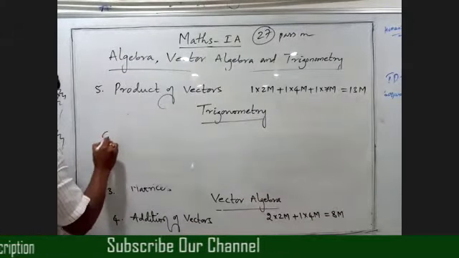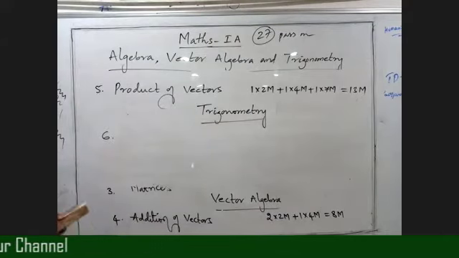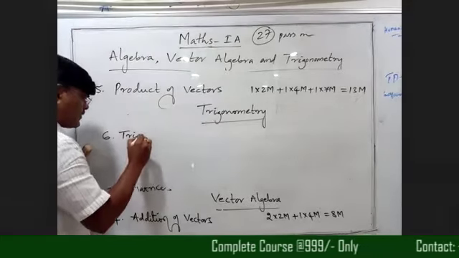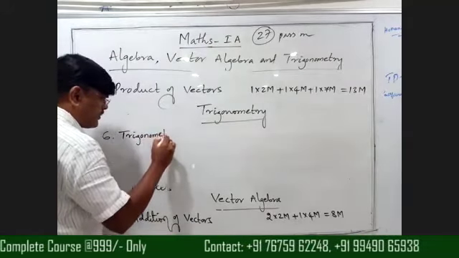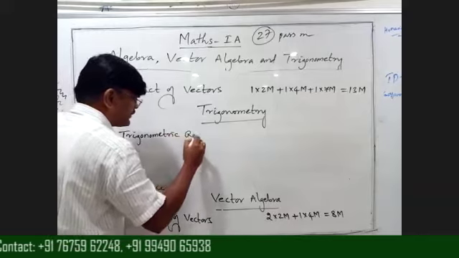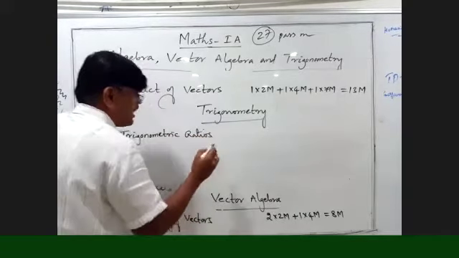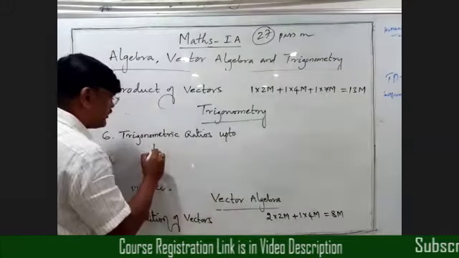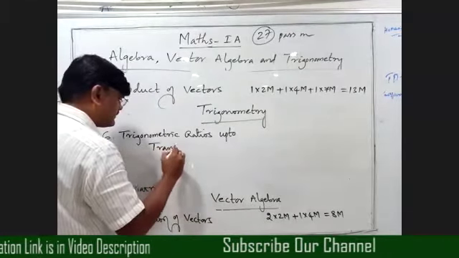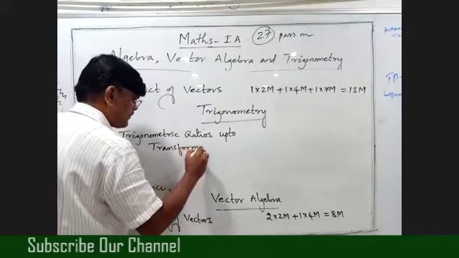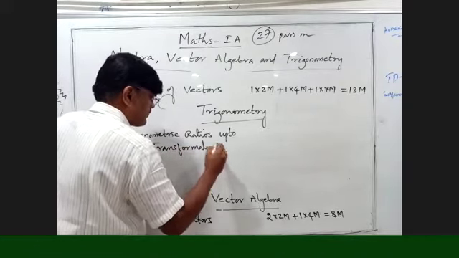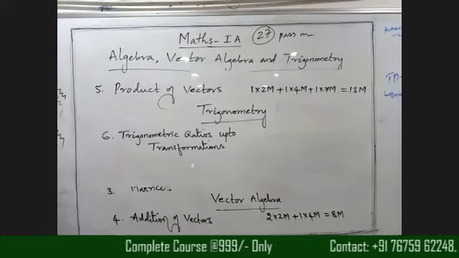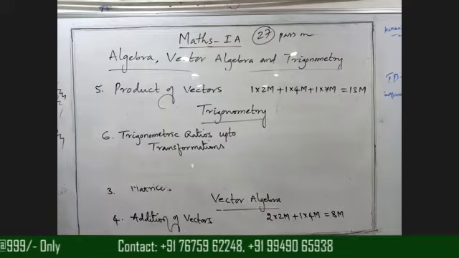So in the sixth one, trigonometric ratios up to transformations.